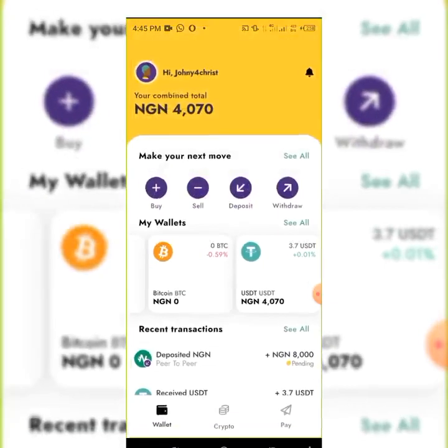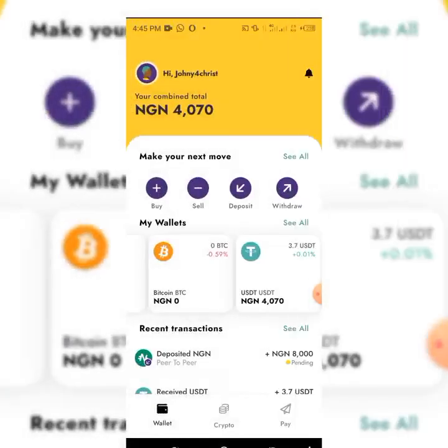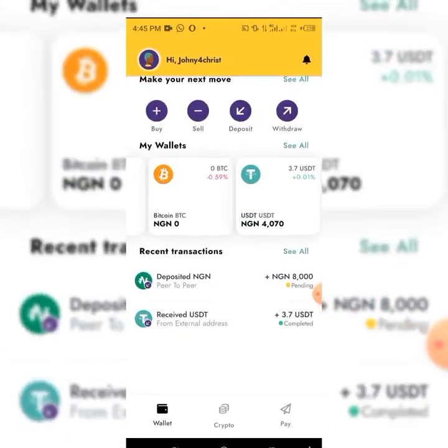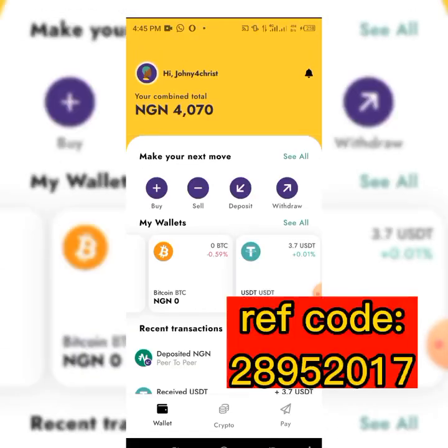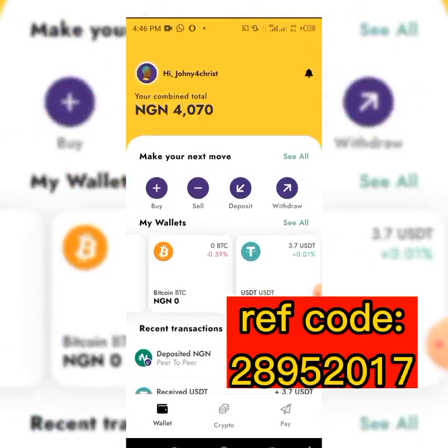You will be thinking which app is this guy talking about. The app I am talking about is Yellow Card. You can see the app is called Yellow Card. The description link is down below, and once you log in, you have to register. It's very easy. You have to register and make sure you put the referral link. I will paste the referral link there, so click on the link to register. If you register, as of this time, they are giving $2 once you put the referral link. By the time you are doing it, if they are still giving $2, we will know.